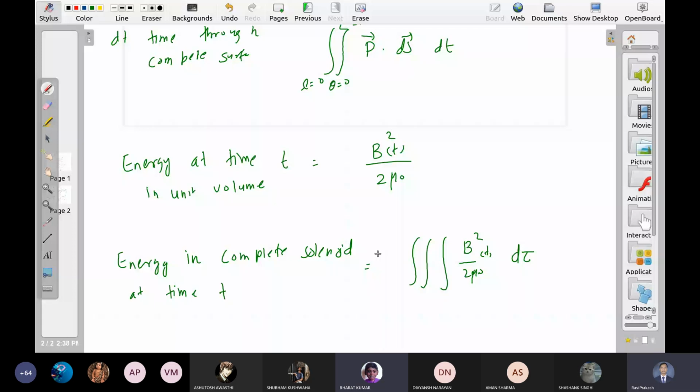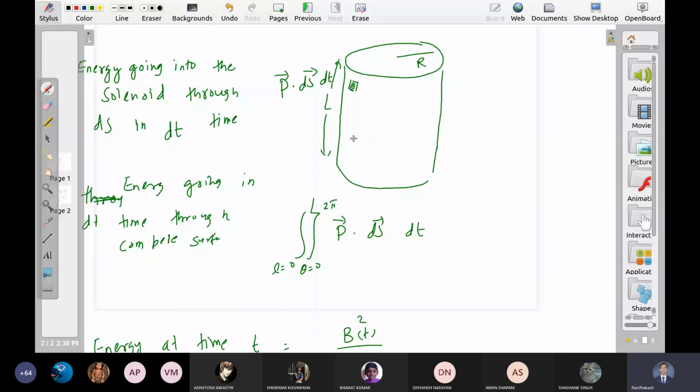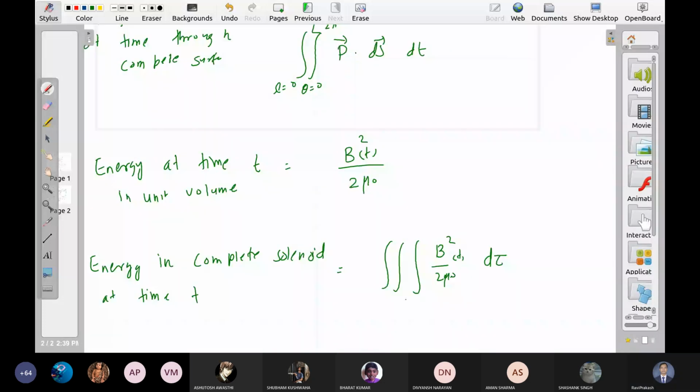So we have some small volume here. And how do we cover this whole solenoid using this small volume? Extend r from 0 to capital R. Extend theta from 0 to 2 pi. Extend L from 0 to L. So this was the energy at time t.